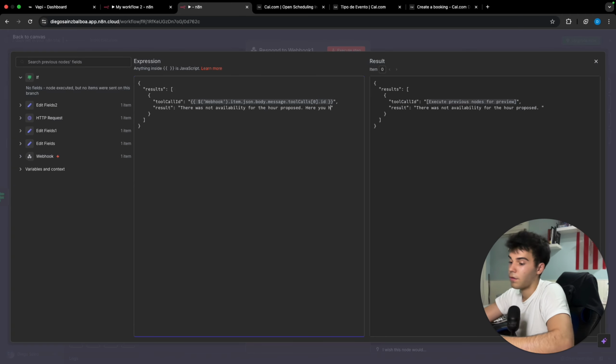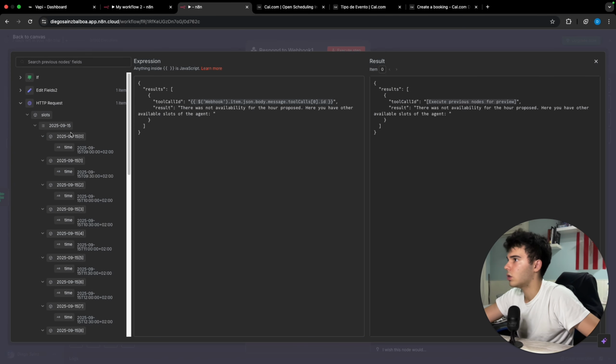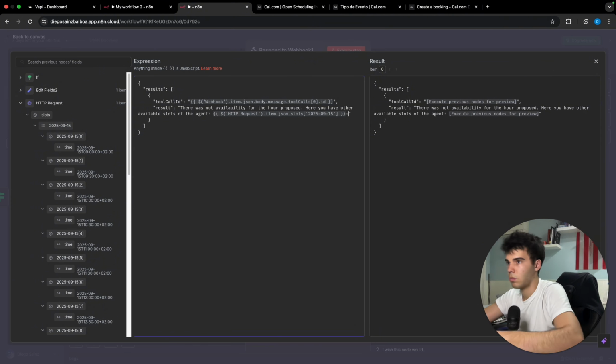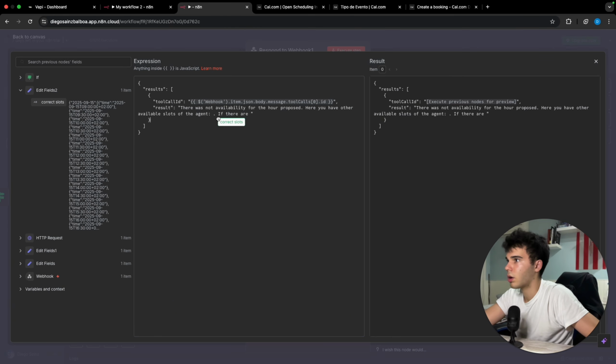Here you have other available hours. Let's put better slots of the agent. And I'm gonna give, in this case, all the slots. There you go. And let's say now, if there are no availabilities, well, I think I'm gonna actually give better the text one, because if not, we're not gonna be able to give it.